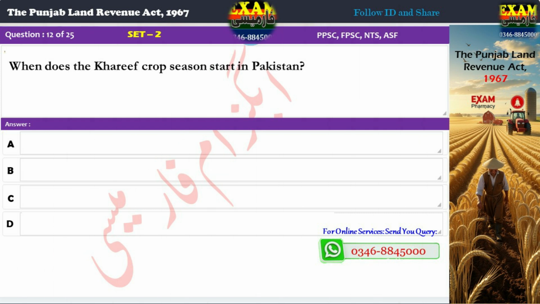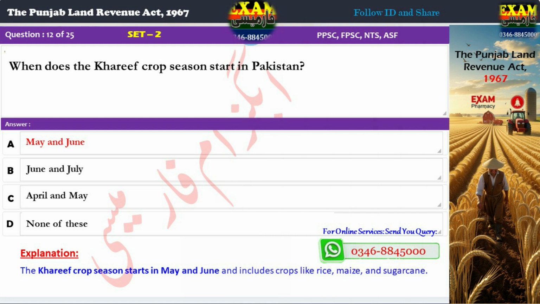Question 12. When does the Kharif crop season start in Pakistan? A. May and June. B. June and July. C. April and May. D. None of these. Correct answer: A. May and June. Explanation: The Kharif crop season starts in May and June and includes crops like rice, maize, and sugar cane.